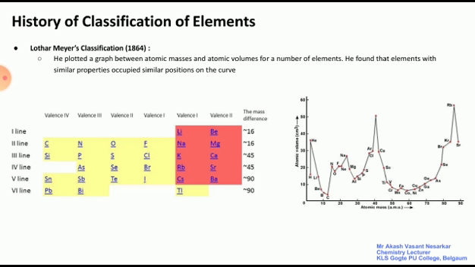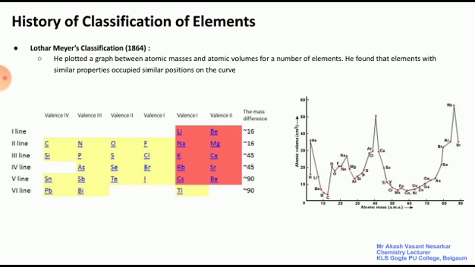Next comes the Lothar Meyer classification. He plotted a graph between the atomic masses and the atomic volumes for a number of elements. He found that elements with similar properties occupied similar positions on the curve. With that data, this law holds good up to some extent, but not for all the elements.